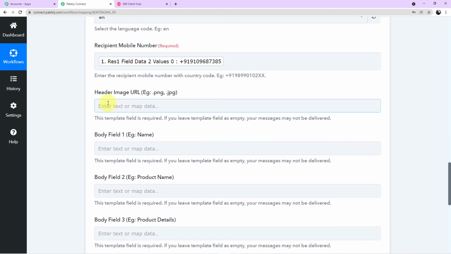Now the next field is header image URL. Now guys, I want to send an image of Black Friday offer to my customers. So I have uploaded the image in my Google Drive account, and from there I'll find the link of the image. So let me show you the image which I have uploaded there.